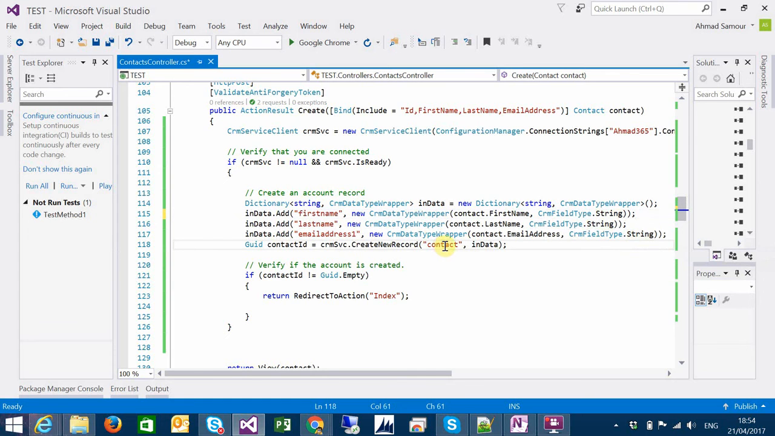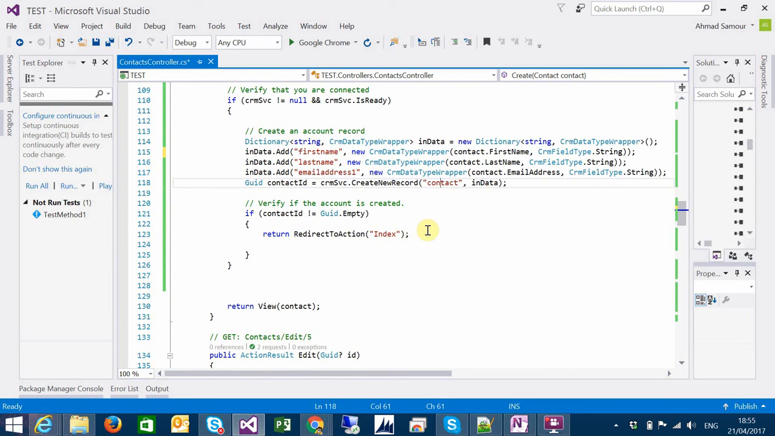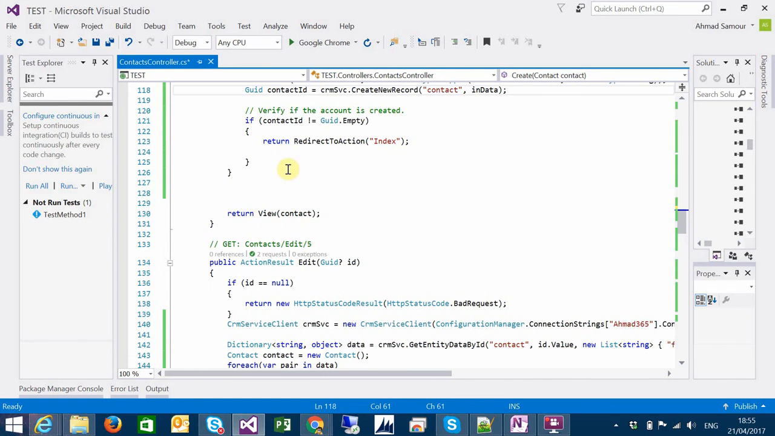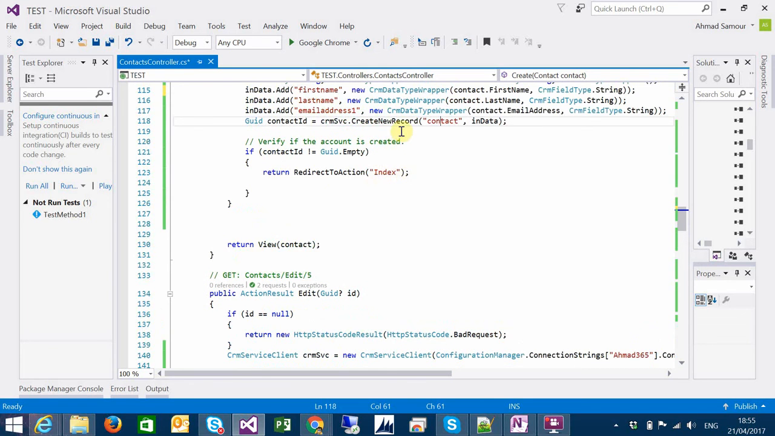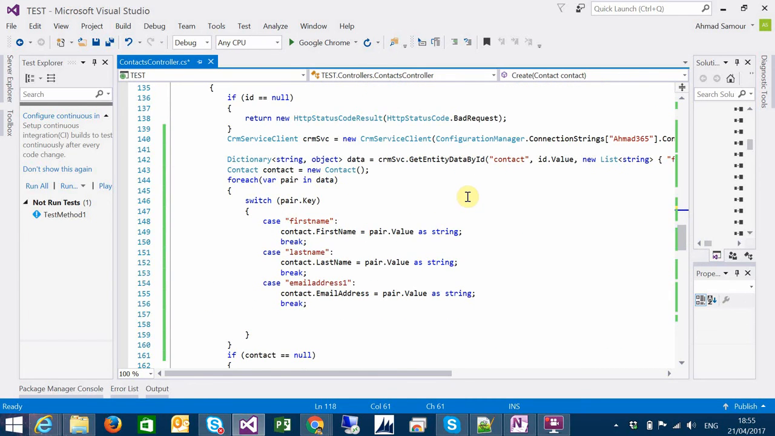We are passing the entity name and the in-data dictionary, and it will return the new GUID created. And then we are redirecting to the index page view. And this will create a record. And for the edit here, it's the same.